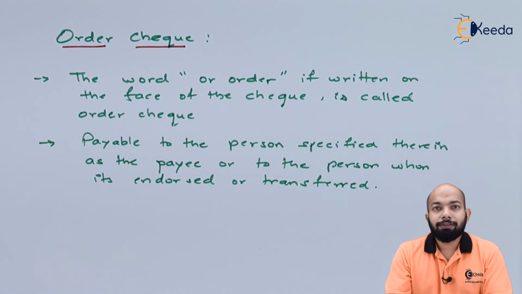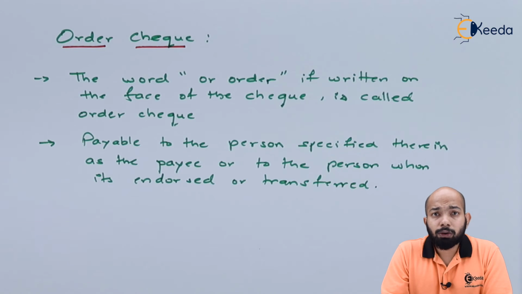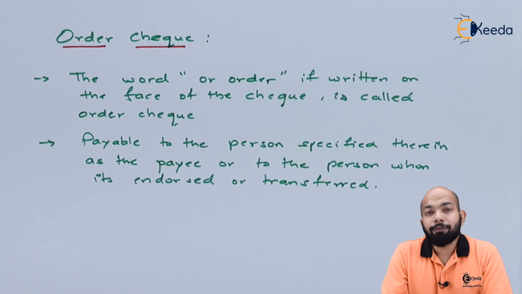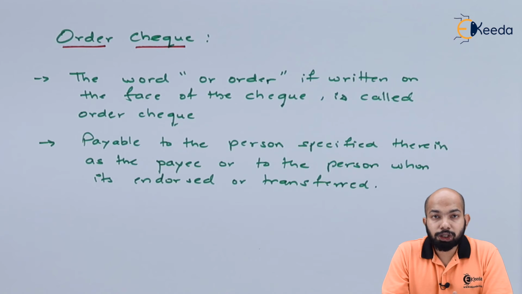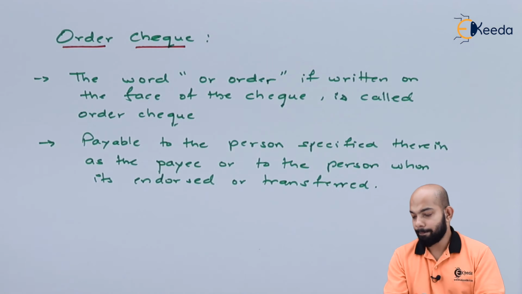The next type that we have is an order check. Just below "or bearer," we can also mention "or order." The wording "or bearer" can be replaced with "or order." If you replace it, that means the amount is to be paid to the specified person only. Hence, when we mention "or order" on the face of the check, we are ensuring that the amount goes to the specified person only. Such checks are called order checks.